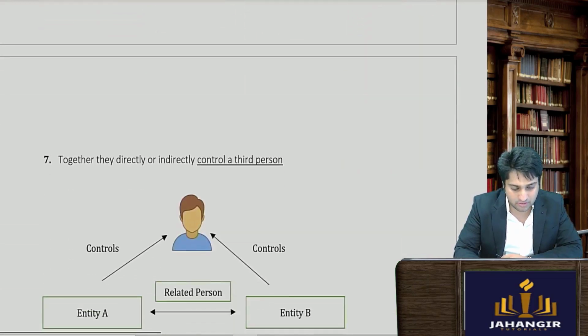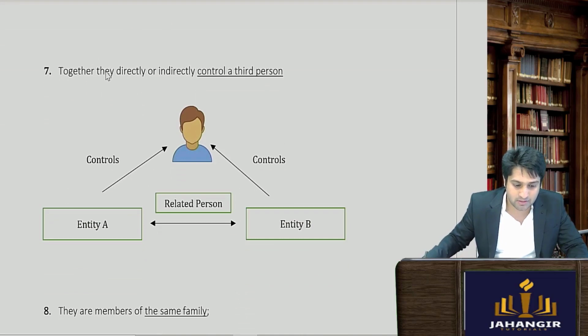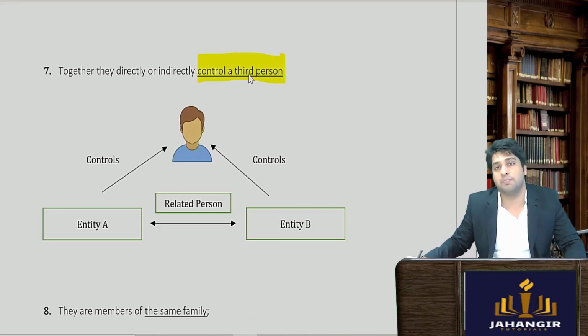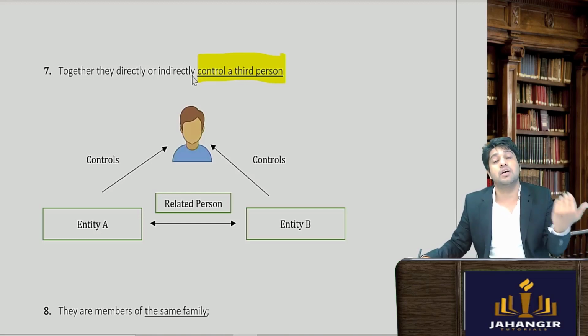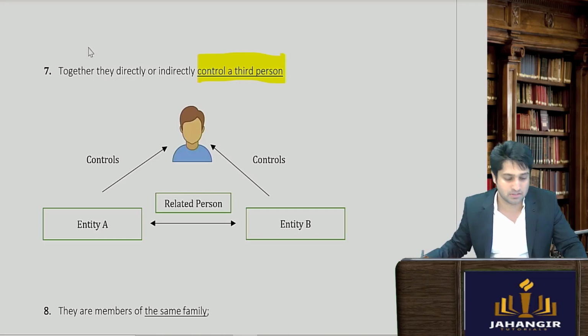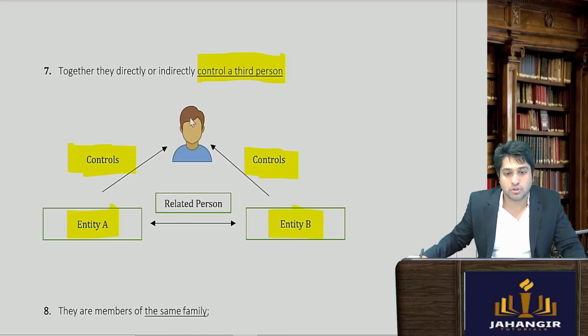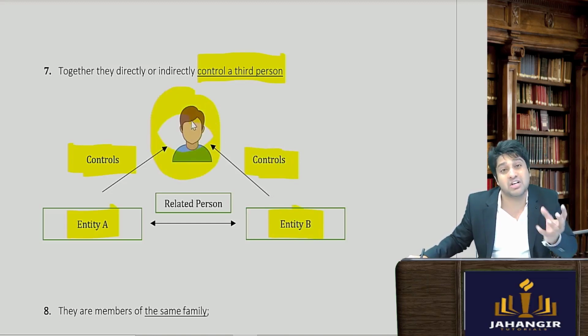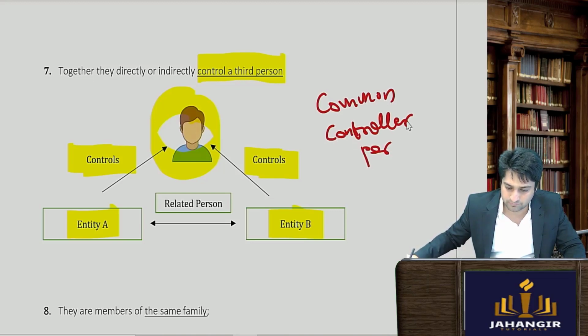Next, if we see point number 7, together they directly control a third person. Earlier what was it? Common controller. Now they both are commonly controlling someone else. So entity A also controls this one, entity B also controls this one. So since they are having a common controlled person, so here you have a common controlled person.